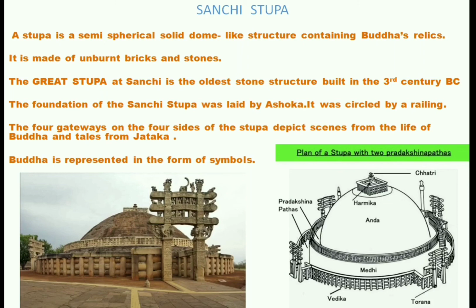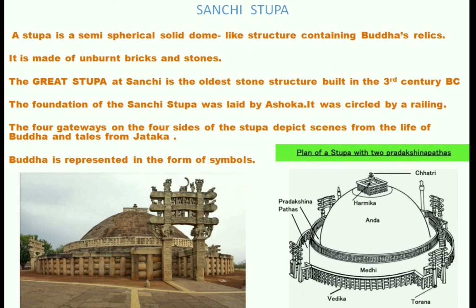Now let us see the next archaeological source, that is the Sanchi stupa. But first, let us know what a stupa is. A stupa is a semi-spherical mound containing Buddha's relics like hair, bones, teeth. A casket with these relics is placed at the base of the dome. A stupa is made of unburnt bricks and stones.